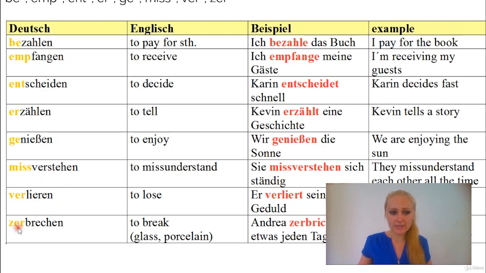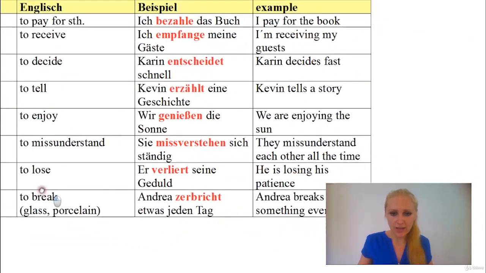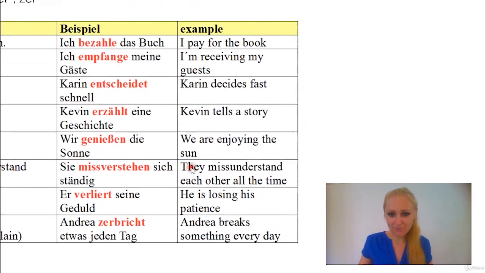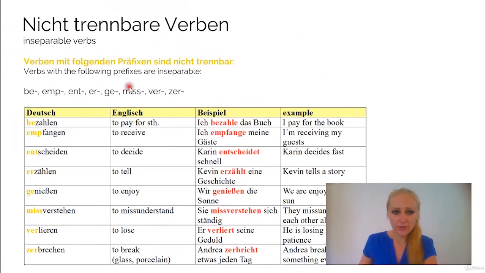And then zerbrechen, it means to break something, but it's about something very fragile like glass or porcelain. So Andrea zerbricht etwas jeden Tag. Andrea breaks something every day. So you would have to learn this group of prefixes here, which do not have a meaning by themselves except for er. So those are the inseparable verbs, the non-separable verbs. They just stay together, just normal. So this is not too difficult.